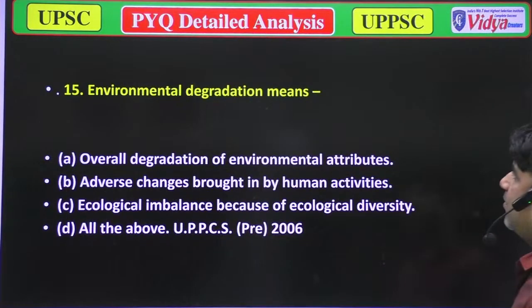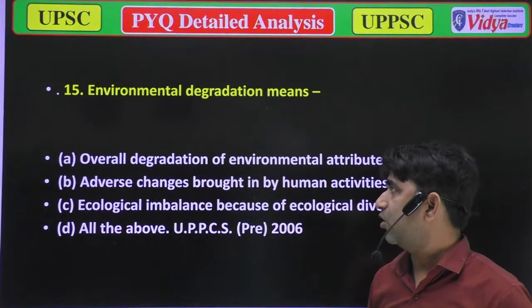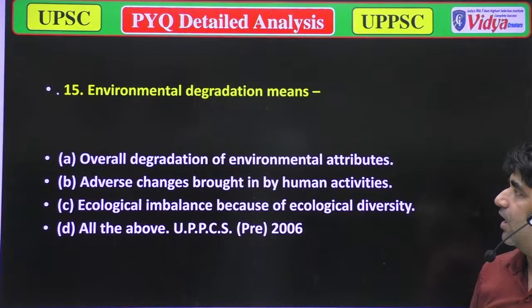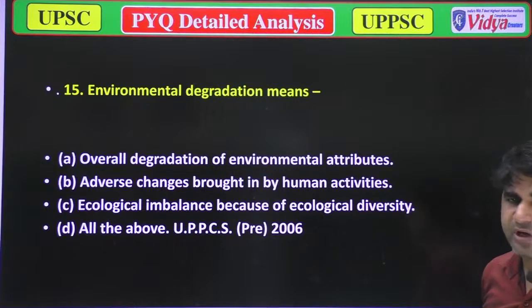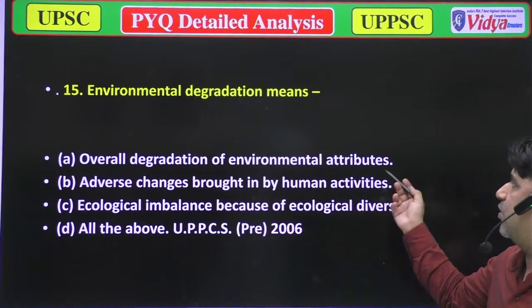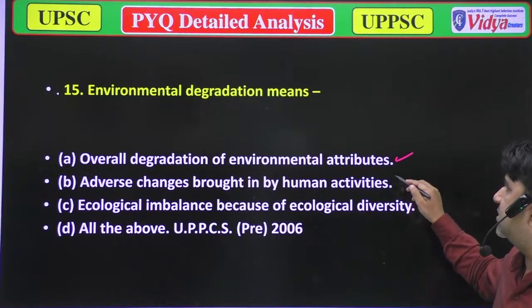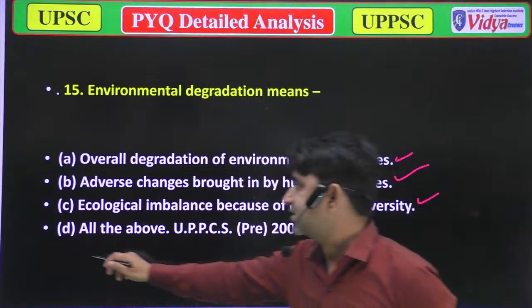What is the meaning of environmental degradation? Option A, overall degradation of environmental attributes. Option B, adverse changes brought in by human activities. Option C, ecological imbalance because of ecological diversity. And option D, all of the above. Environmental degradation means overall degradation of environmental attributes. It's okay. Adverse changes brought by human activities, it's also okay. Ecological imbalance because of ecological diversity. Everything is there. So option D is correct.